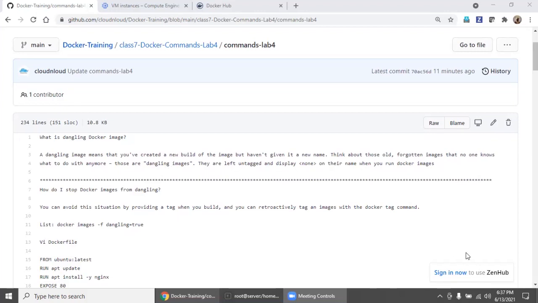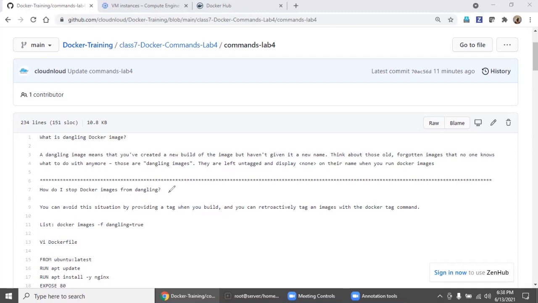So what are dangling images? Dangling image means you created some new build, but you haven't given any name or tag name. Slowly there will be a huge number of images which you forgot to set a name for, which will start occupying your space and affecting performance.